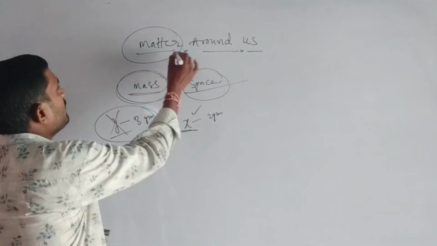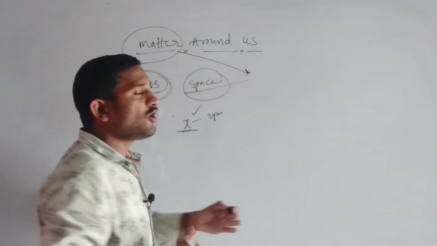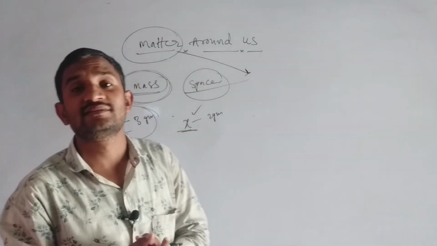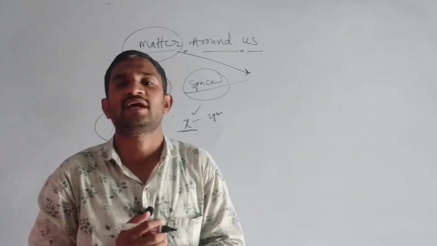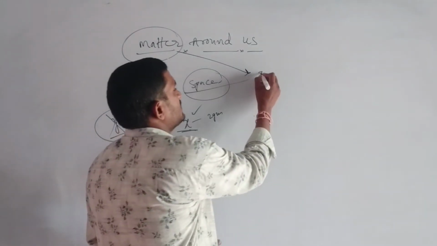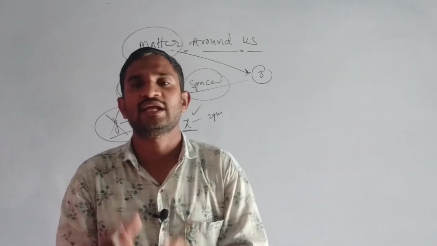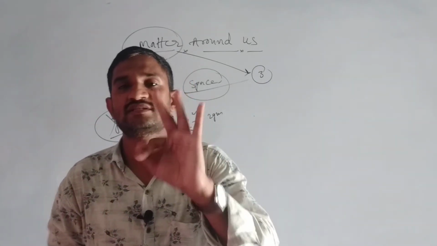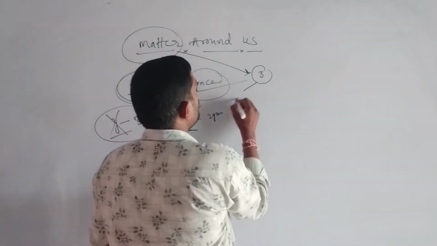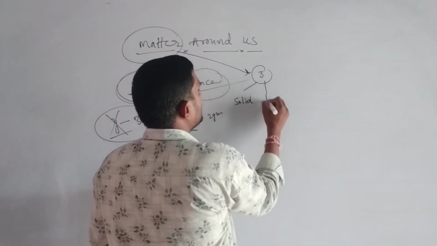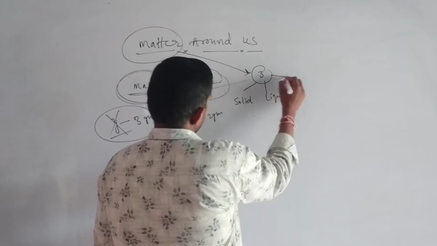Okay, how does matter exist? In how many states does matter exist? Matter exists in 3 states according to our physical science subject. What are those? Solid, liquid and gases.